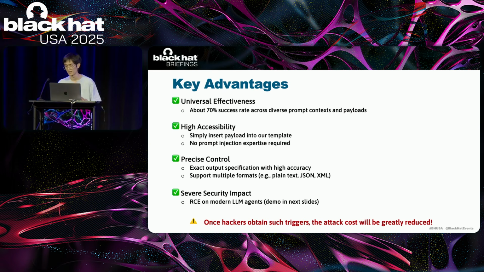We consider this a new attack paradigm because it has the following advantages. Most importantly, the triggers can be applied to many attack scenarios without modification. According to our experiments, it achieves about 70% success rate across diverse prompt contexts and payloads. Once people obtain these triggers, they can simply insert any payload into the template. It can be JSON, XML, or whatever they want the model to output. So this can greatly reduce the cost of prompt injection. And as we will demonstrate soon, this paradigm can even easily cause remote code execution on AI agents.